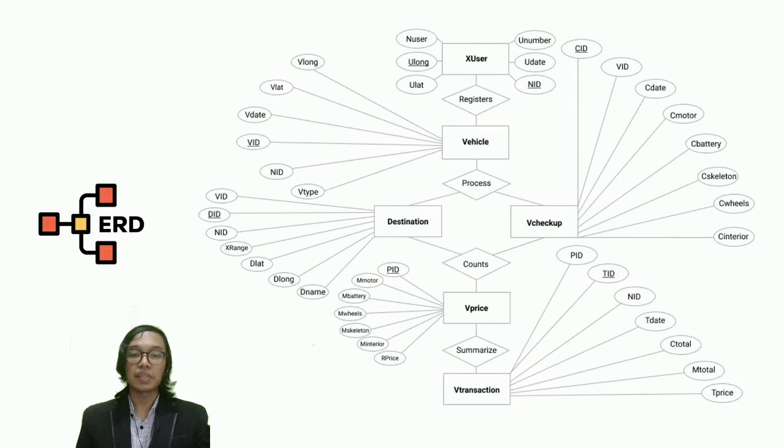And the last entity is fee transaction. It has 7 attributes too. They are PID, TID, NID, TDate, C total, M total, and T price. The relationship between fee price and fee transaction is summarized.